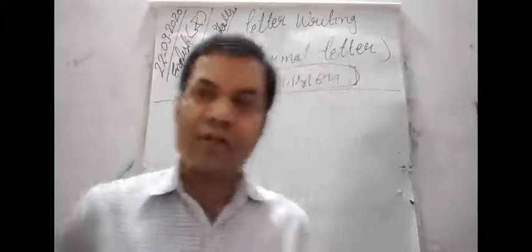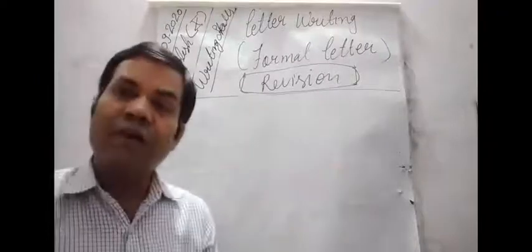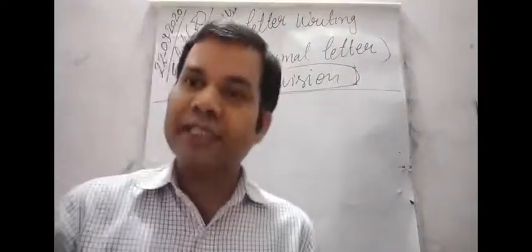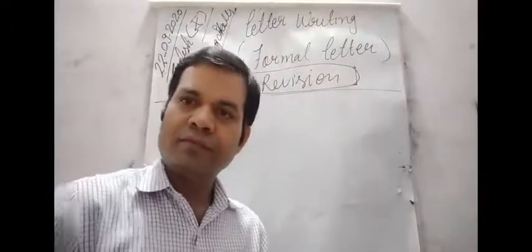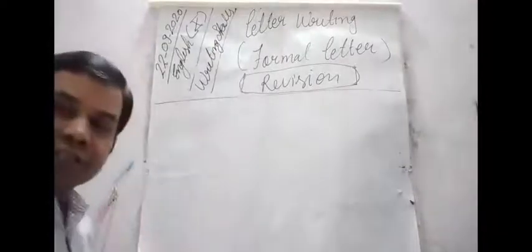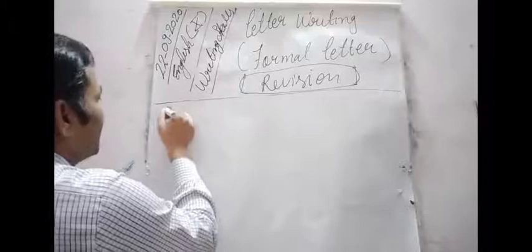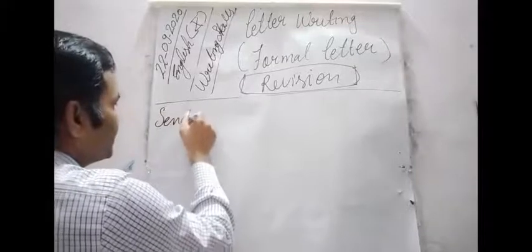So first of all, as you know the format of a formal letter, let us discuss it once again. What do we write first, dear students? Yes, first we write the address of the sender, that is sender's address.